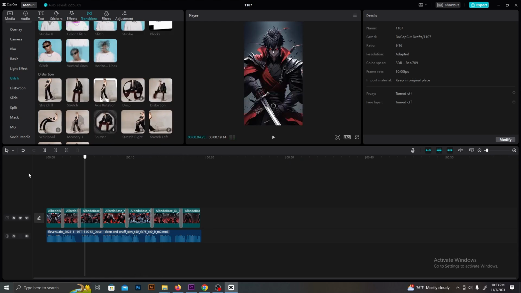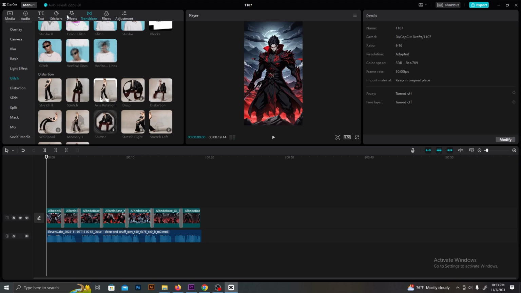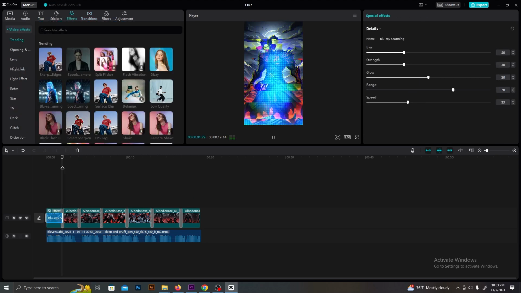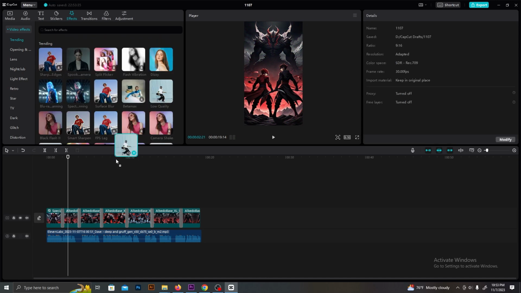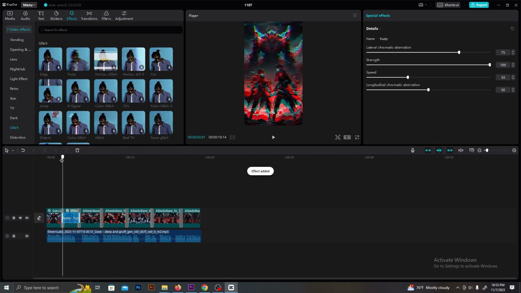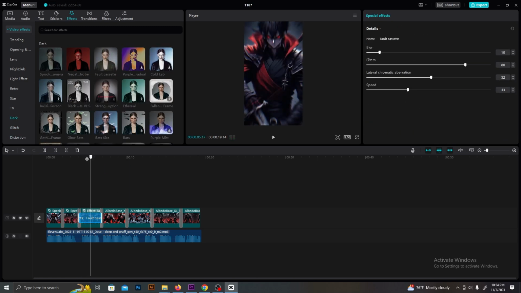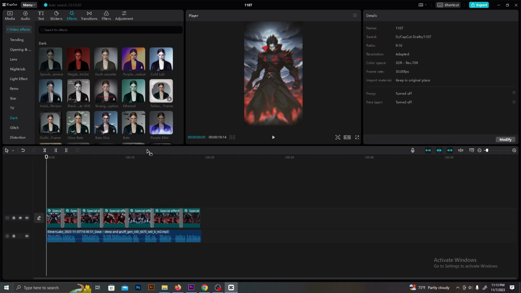After that, let's add some video effects as well. Go to Effects from the top menu and try these effects. There are hundreds of effects here. Just play with these and make your video edit more interesting. These are steady images. Adding different types of video effects will give the viewer a different vibe, so make sure to add more effects. After that, we need to add captions.